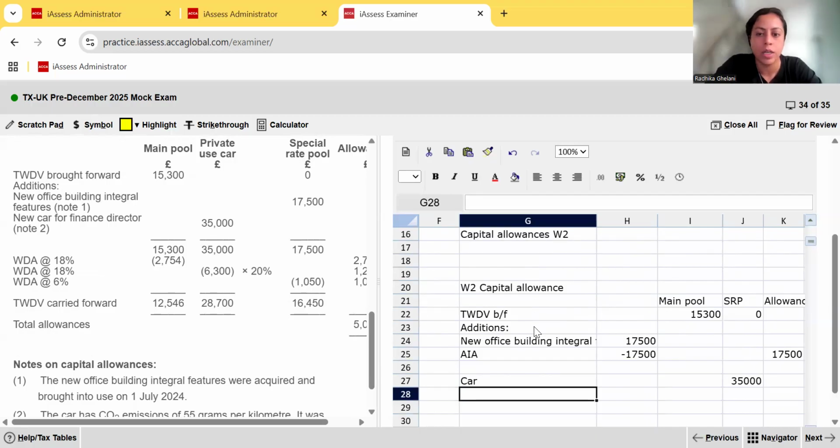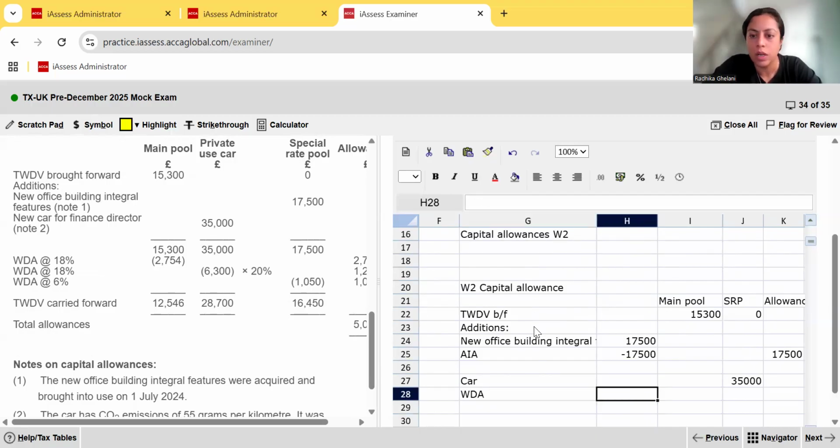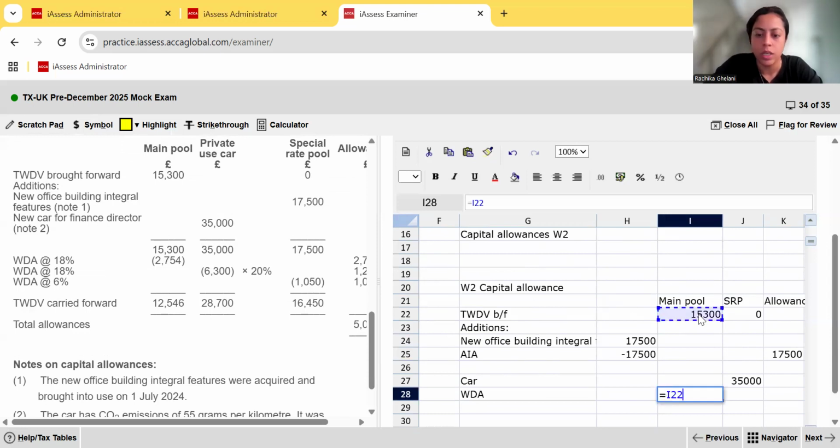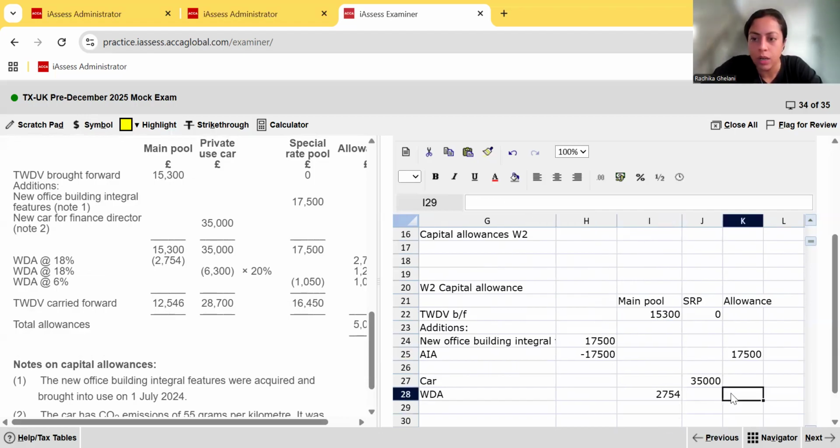So we simply calculate our written down allowances. Written down allowances on the balance in the main pool is going to be 15,300 times 18%. That gives us 2,754. We put that in our allowance column so we don't forget it.